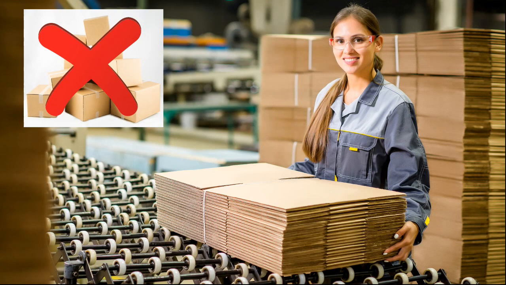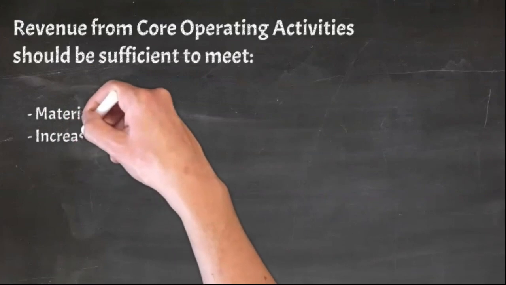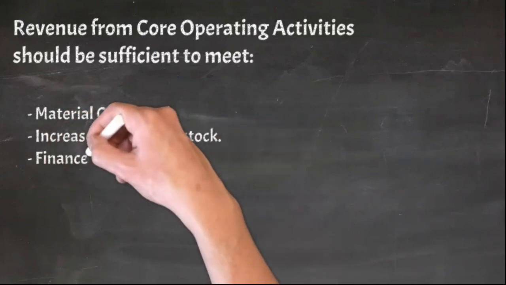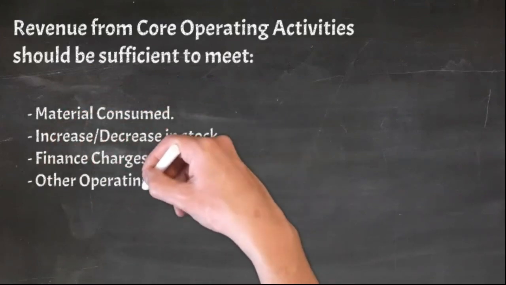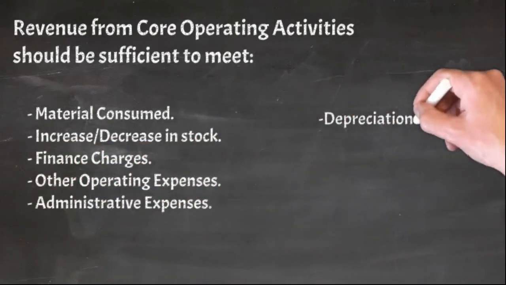Friends, I am not telling that other operating income is bad or illegal. In fact, those are very much part of the business. Only thing is that you must understand its implication on the business and take an informed decision. Revenue generated from core operating activities should be sufficient to meet the cost of various expenses and provide support for future expansion.